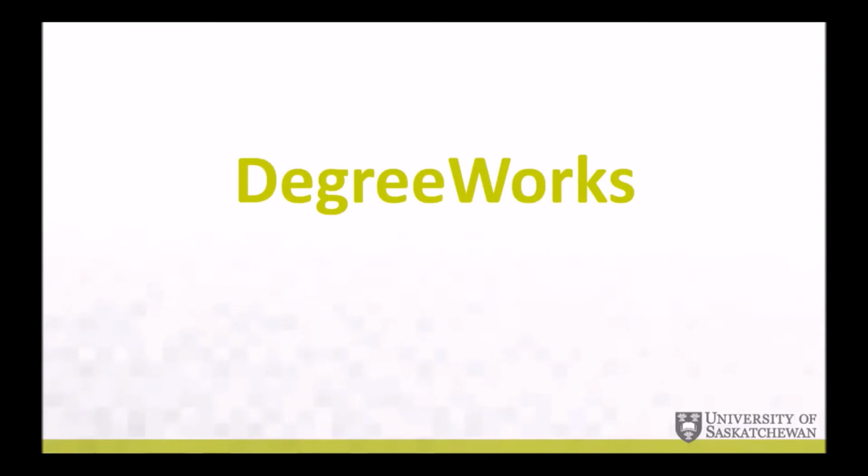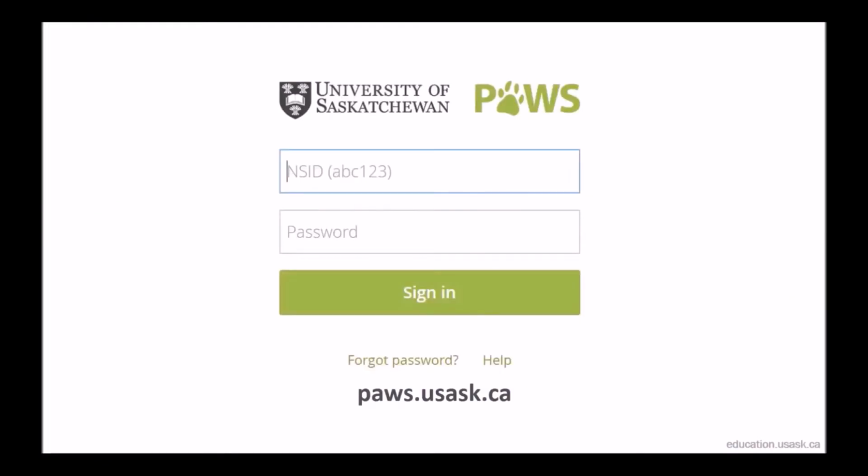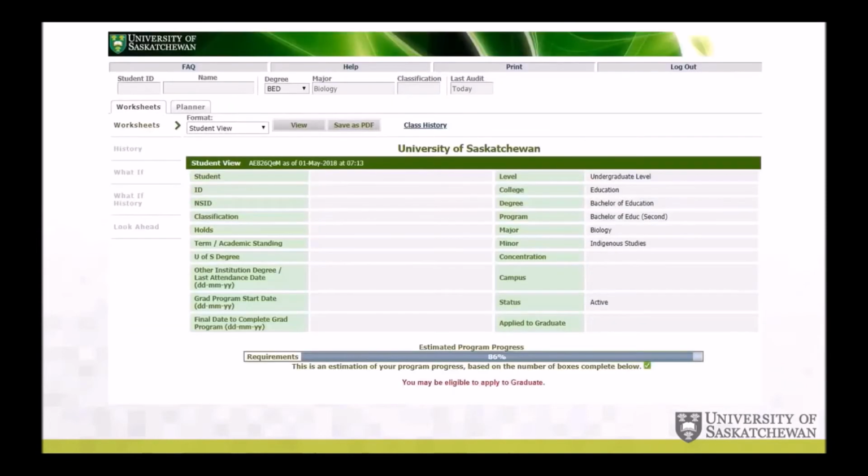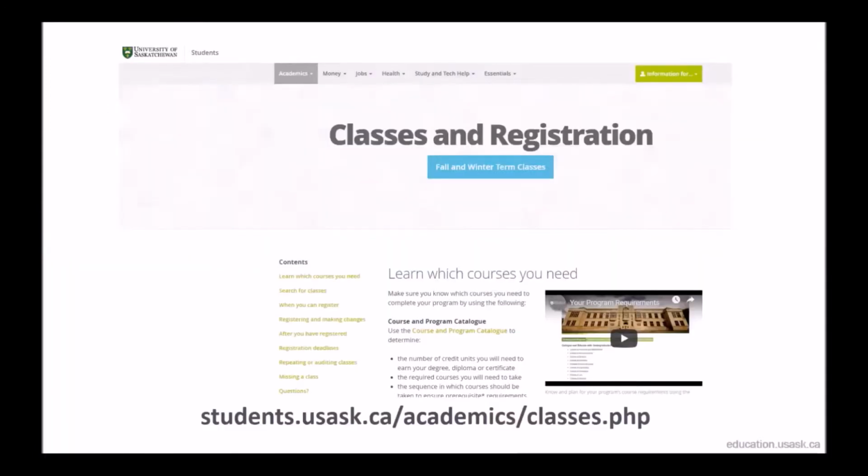Once you've registered for classes, you can log into DegreeWorks to see an estimation of your progress through the Bachelor of Education degree. To access DegreeWorks, log into your PAWS account with your NSID and password at paws.usask.ca. In PAWS, under Academics, click Academic Profile, then select DegreeWorks. Please note that DegreeWorks is most useful after you've registered for classes. Information, including helpful tutorial videos to assist you with registering for classes, is available on the Classes and Registration page at students.usask.ca/academics/classes.php.